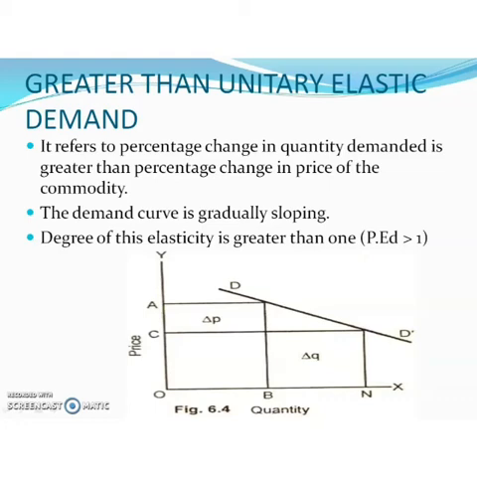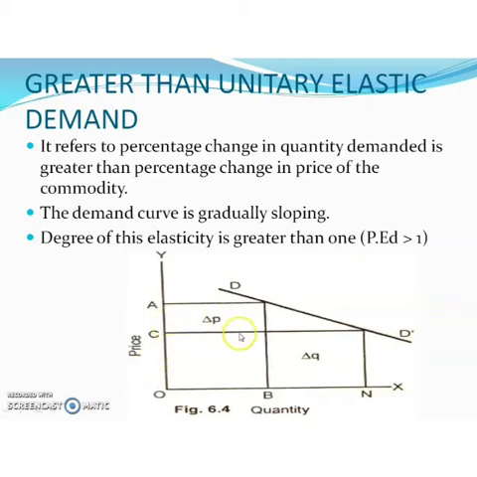So in this case, the demand curve is gradually sloping, more flatter than other types of demand. Then the degree of this elasticity is greater than 1. So in the case of greater than unitary elastic demand, the degree of elasticity is greater than 1.